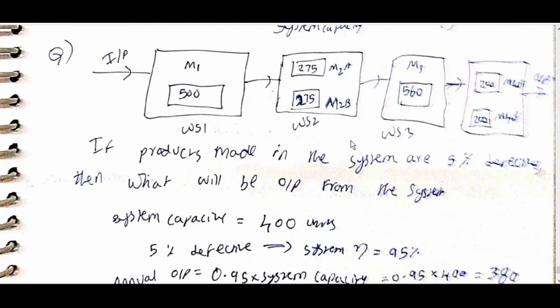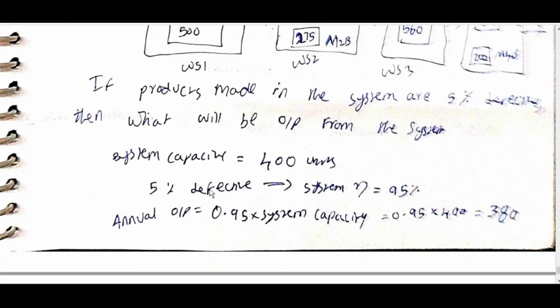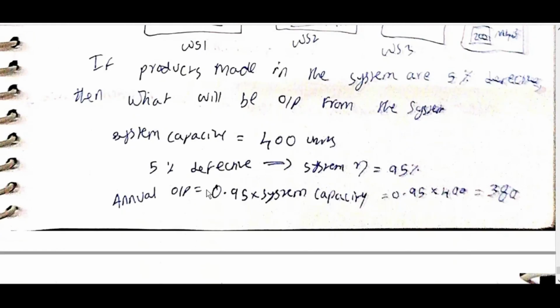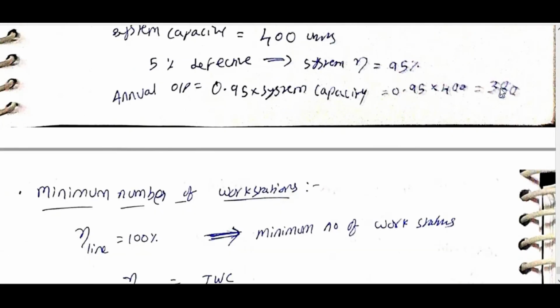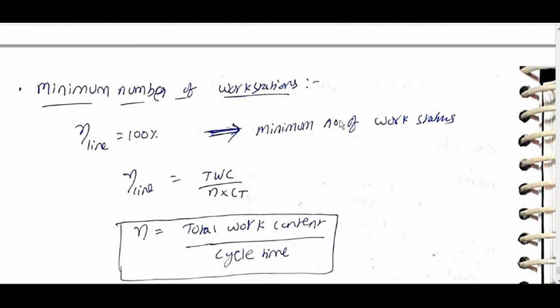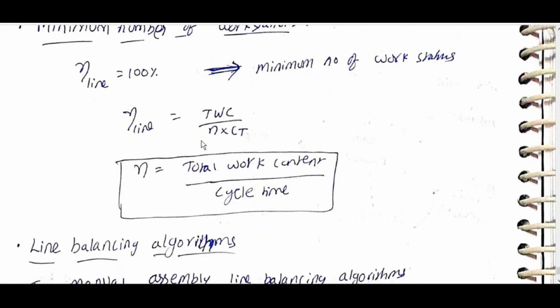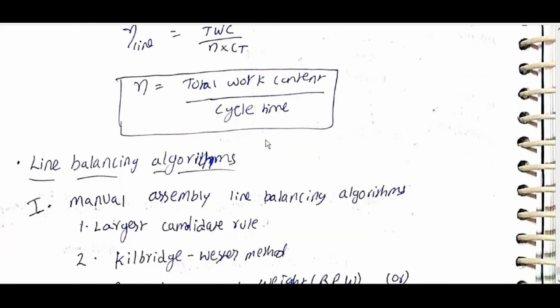If the product is made in the system with 5% defective, then what will be the output? System capacity is equal to 400 units, 5% defective, system efficiency is equal to 95%, annual output is equal to 0.95 into system capacity, which is equal to 0.95 into 400, which is equal to 318. Minimum number of workstations: eta line is equal to 100%. Eta line is equal to total work content by N into CT. N is equal to total work content by cycle time.